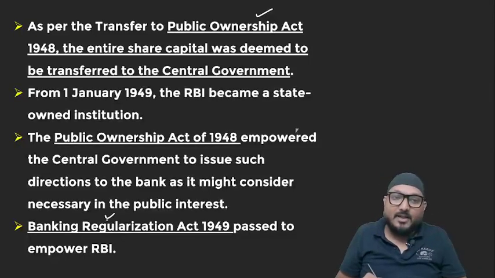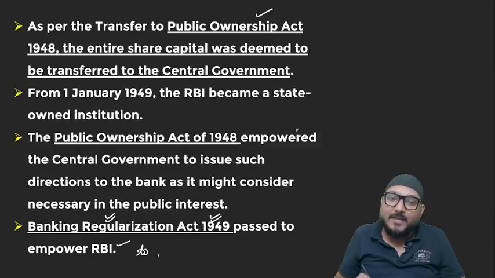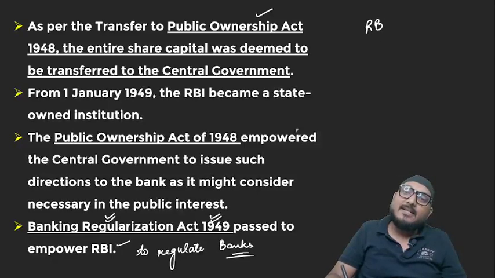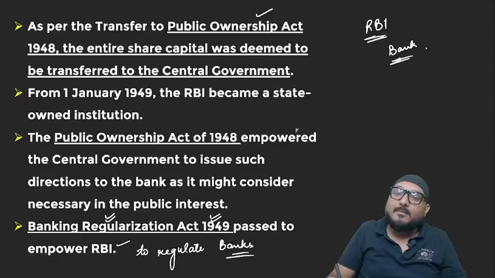Then Banking Regulation Act 1949 was passed to empower RBI to regulate banks. So now what we see, that RBI started regulating all the banks, and branches of different banks started to be opened in different parts of the country.